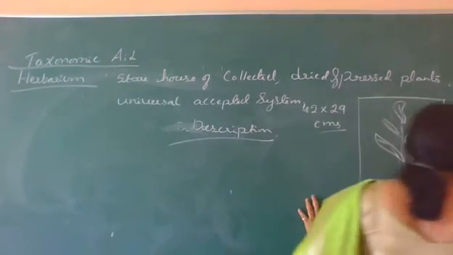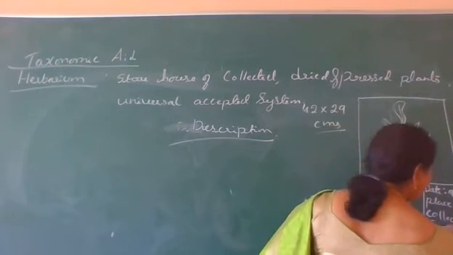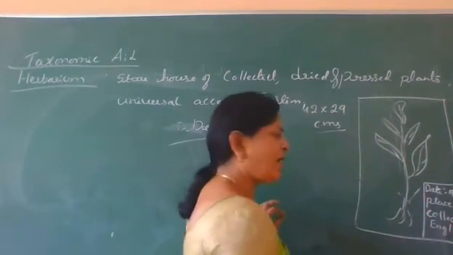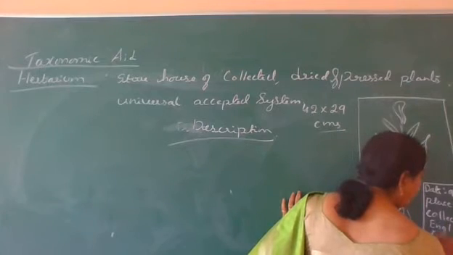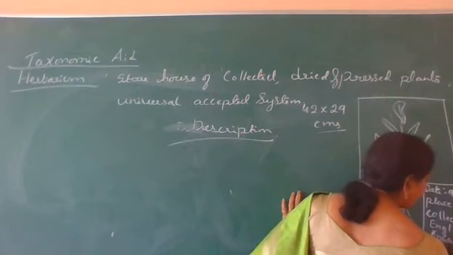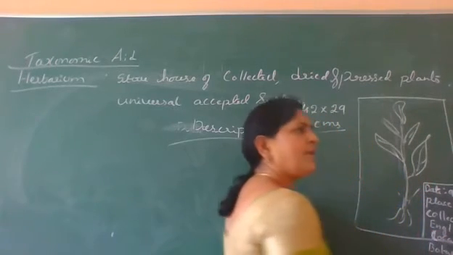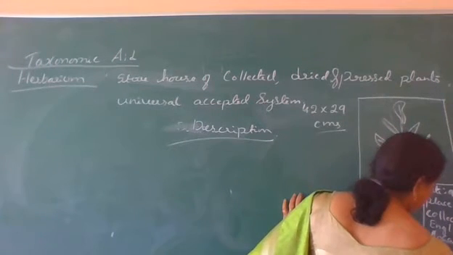Then is the English name of that plant. Then is the local or common name. Next, botanical name or scientific name, then family.